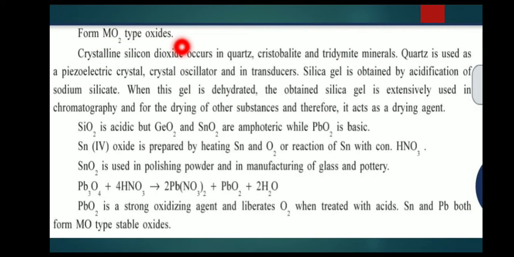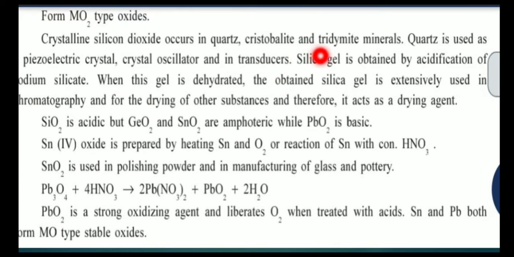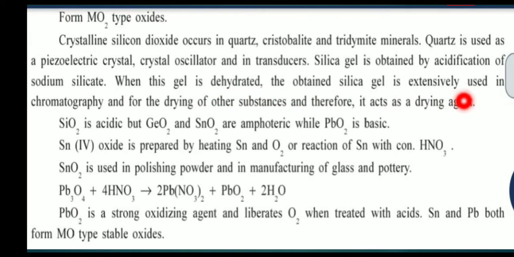They form MO2 type oxides. Crystalline silicon dioxide occurs in quartz, cristobalite and tridymite minerals. Quartz is used as a piezoelectric crystal oscillator and in transducers. Silica gel is obtained by acidification of sodium silicate. When this gel is dehydrated, the silica obtained is extensively used in chromatography and for the drying of other substances, and therefore it acts as a drying agent. SiO2 is acidic, but GeO2 and SnO2 are amphoteric, while PbO2 is basic.